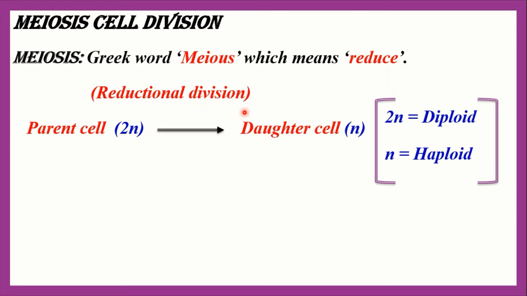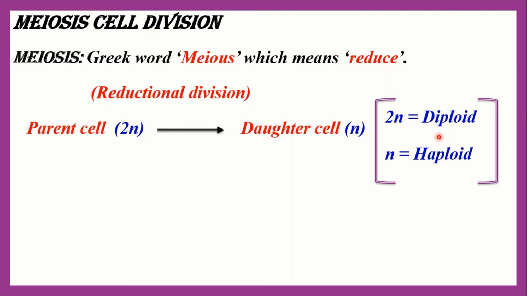Okay, and what happens exactly in meiosis cell division? The chromosome number becomes half. It means in the parent cell there is twice n number of chromosomes and the daughter cell has n number of chromosomes. Here 2n means diploid number of chromosomes.